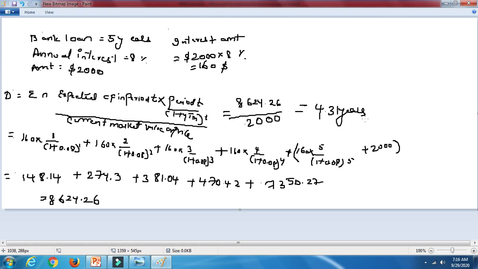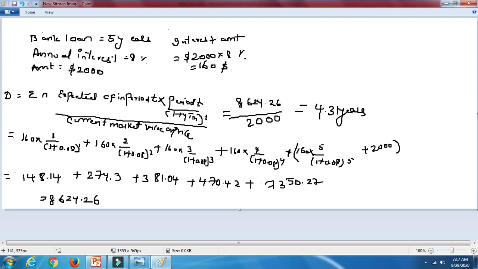For calculating the duration, you're going to take the formula that has been given: expected cash flows in period T, where T is the number of years. Here it is 5 years. You need to calculate the cash flows and the interest rate for all 5 years: cash flow into period T divided by 1 plus YTM power T. The numerator value we have taken for 5 years: 160 is the return on the loan amount, into 1, which is period 1, divided by 1 plus 0.08, which is your yield to maturity.